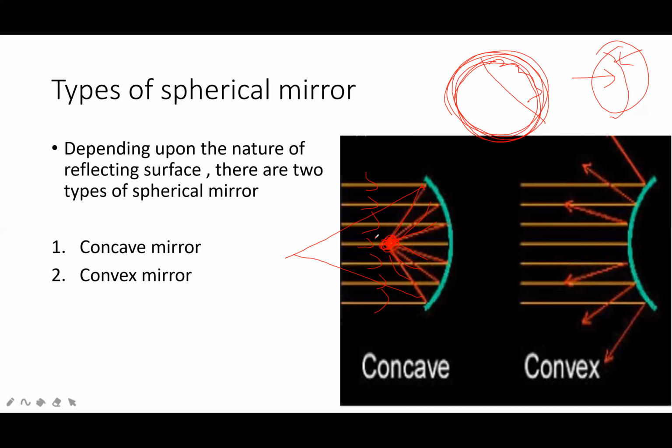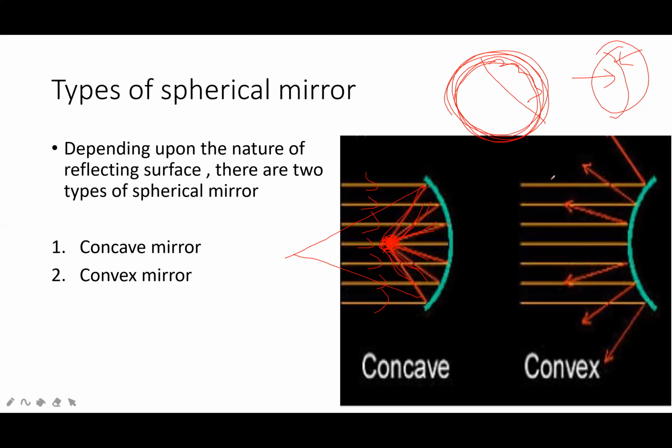Or the type of spherical mirror which converges the light rays at a single point, collecting light rays at a single point, is the concave mirror.